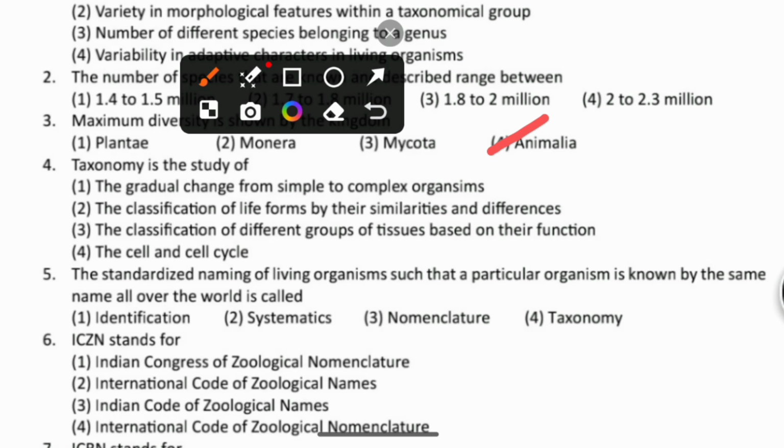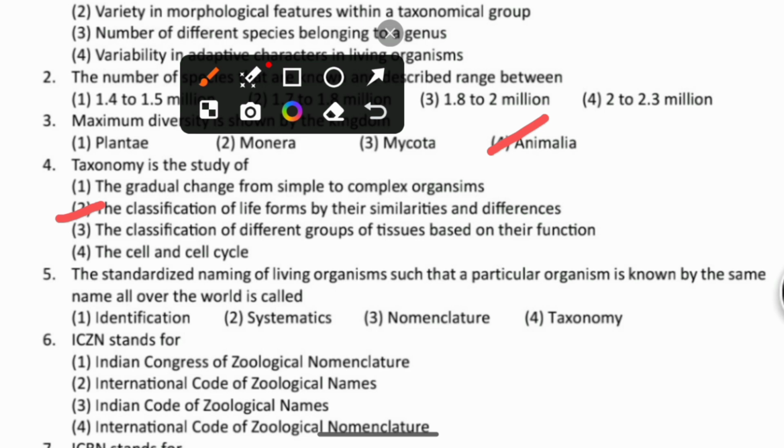When it comes to the fourth question, taxonomy is the study of the classification of life forms by their similarities and differences. This is the right answer, not the first one, the gradual change from simple to complex organisms, which is also not called taxonomy.